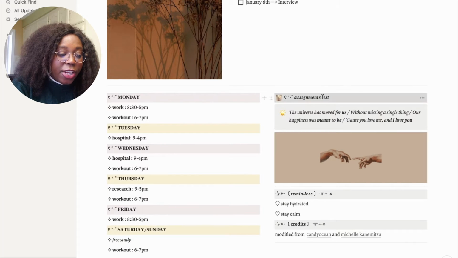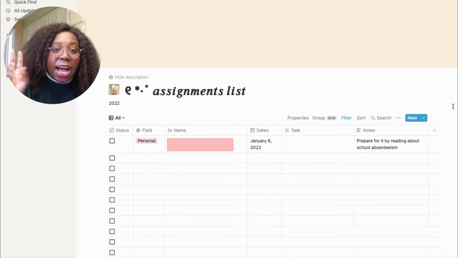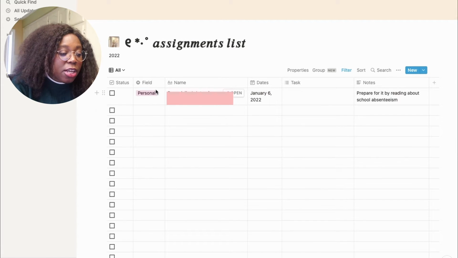You can see here that I have an assignments list. Honestly, the title is not really good because I'm in school, but I don't have assignments. I have things to do. So I might change the name, but for now I'll keep it as it was on the template. And I'm putting everything I have to do.